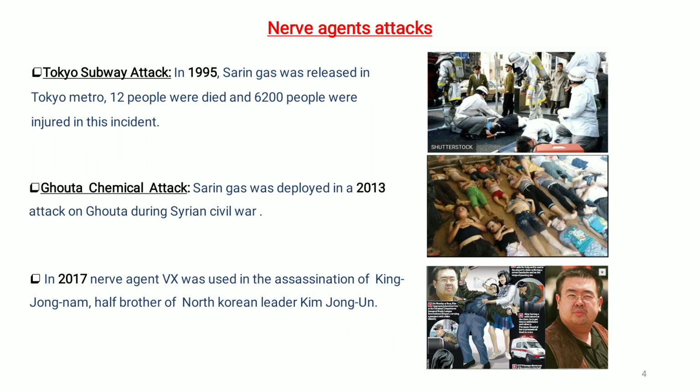incidents. Some notable incidents are the Tokyo subway attack. In 1995, sarin gas was released in the Tokyo metro, resulting in 12 people dying and thousands of people being severely injured. In 2013, a large-scale sarin gas attack occurred, resulting in hundreds of civilian deaths in Syria during the Syrian civil war. In 2017, a V-series nerve agent was used in the assassination of Kim Jong-nam, the half-brother of North Korean leader Kim Jong-un.